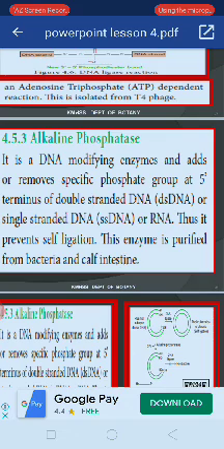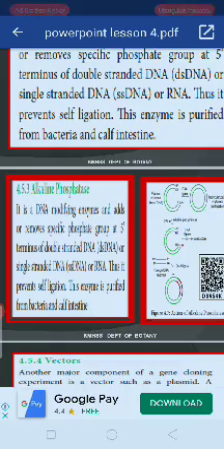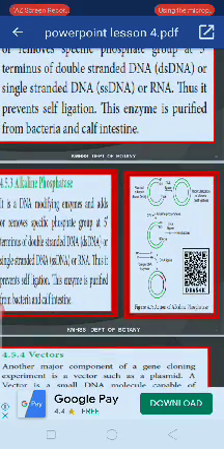It prevents self ligation, and the enzyme is mostly purified from bacteria or from calf intestine. It cleaves or otherwise adds or removes the phosphate group at 5' or 3'.